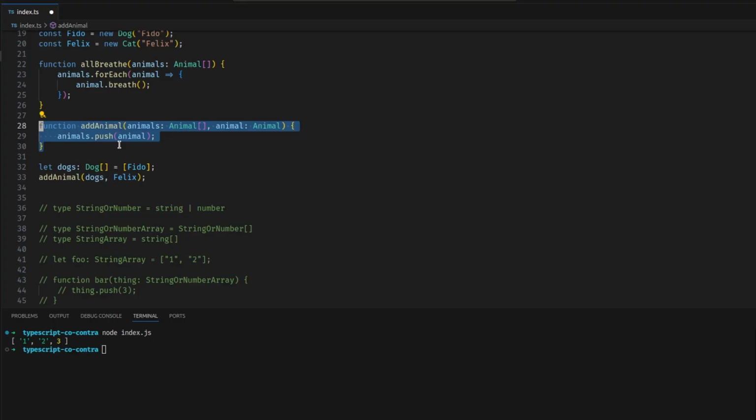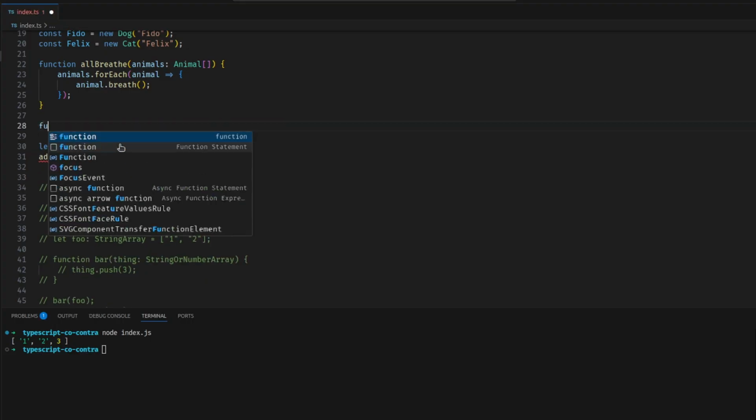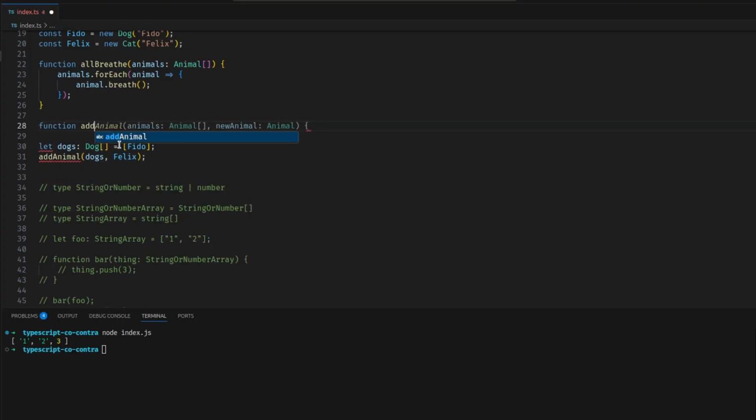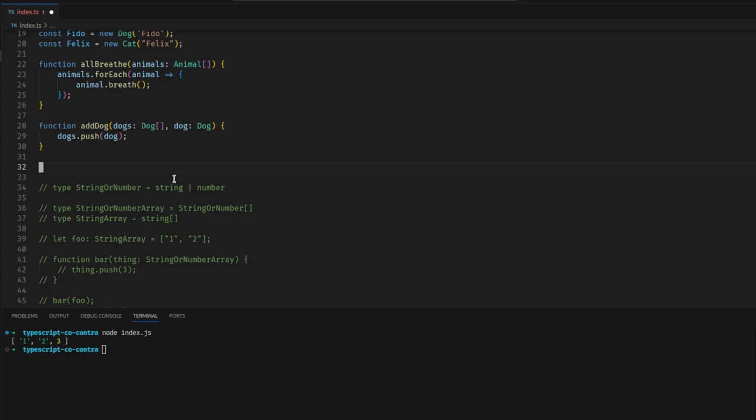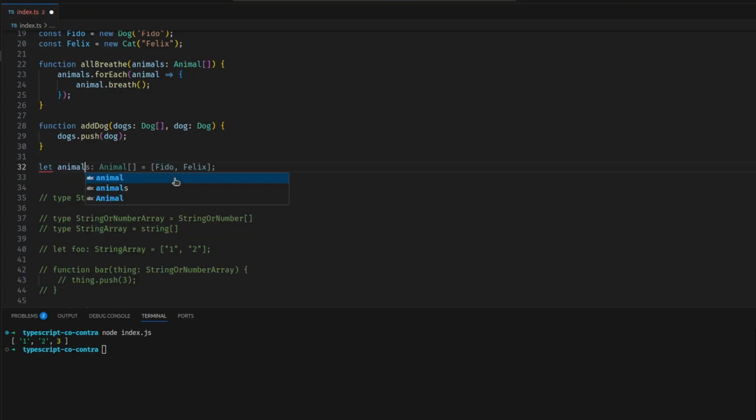If we have a different function here, I'll add dog, and we're going to have a dogs array, and we're going to push a dog onto that dogs array, and then let's have an animals array. And in that animals array is just a cat, right? Can we pass this animals array where this dogs array is expected? And you think, no, of course not, because animals is a supertype of dog. You can't put the supertype in where the subtype's expected.